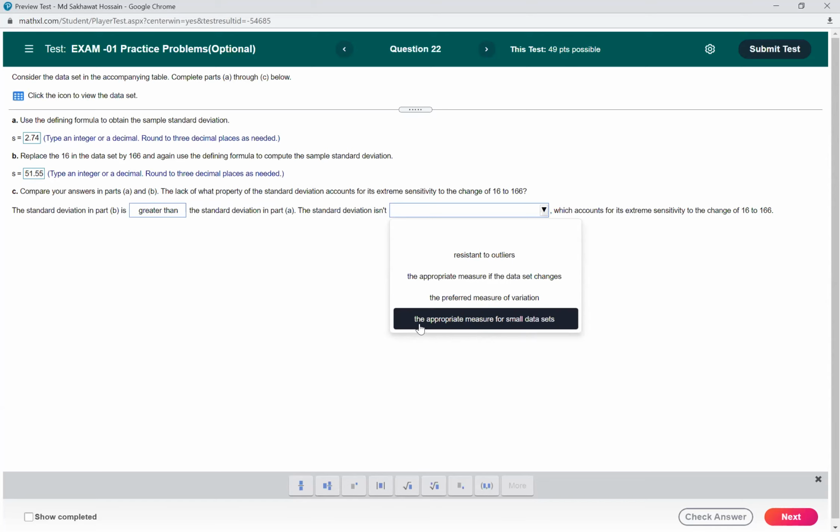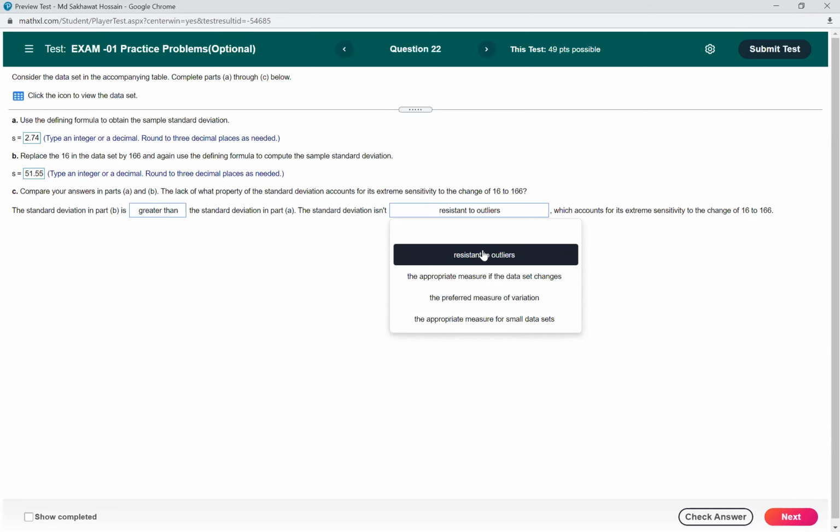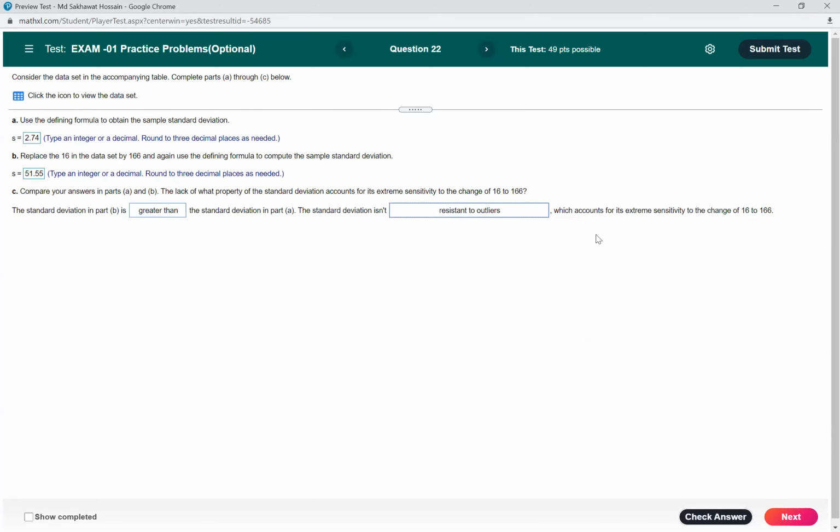Yeah, we already discussed it, right? When we discussed the standard deviation. The appropriate measure for a small data set is not the appropriate measure. Yeah, this is also not correct. Even for a small data set, we can use the standard deviation. So that means this one should be the right choice. Okay, do you have any question?